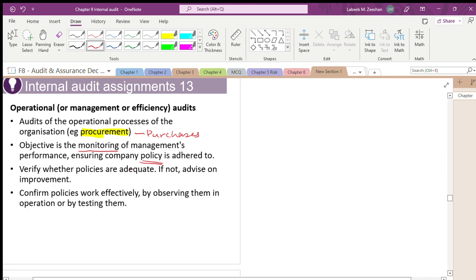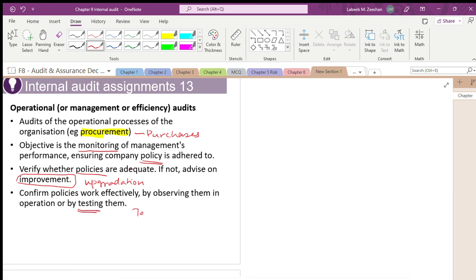Whether policies are adequate, they verify. If not so, they will always ask for improvement. Modification, upgradation. Don't say improvement, don't say change. Upgradation. They have to do it at a higher level. Confirm policies work effectively by observing them and by testing them.